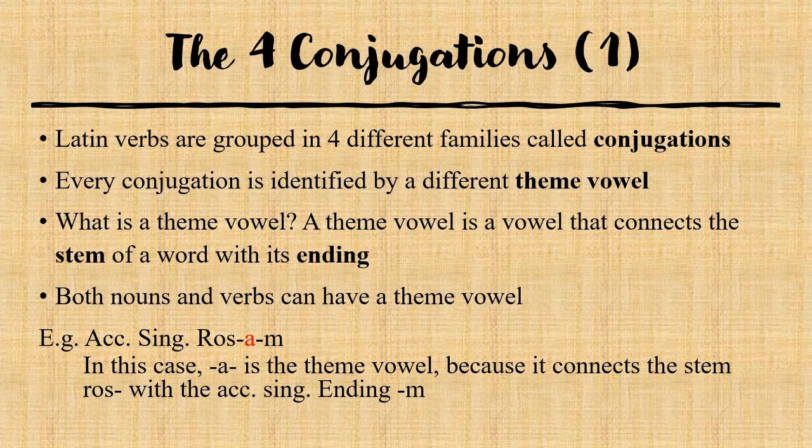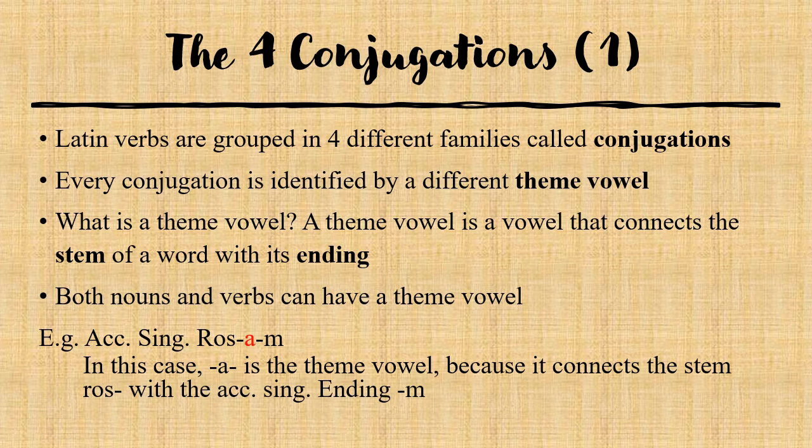Every conjugation is identified by a different theme vowel. So we mentioned this expression before, but we don't really know what a theme vowel is. So what is a theme vowel? A theme vowel is a vowel that connects the stem of a word with its ending. Every language has theme vowels for both nouns and verbs.